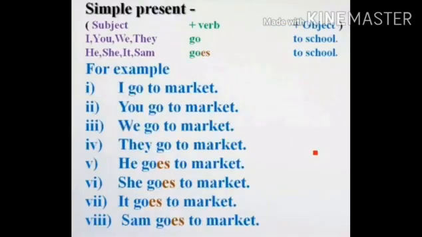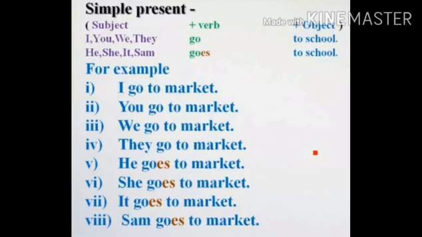As we observed previously, you can see here go and goes, how we are using and how we are writing in the form of a sentence. With I, we, you, they we write go, and with he, she, it we write goes.